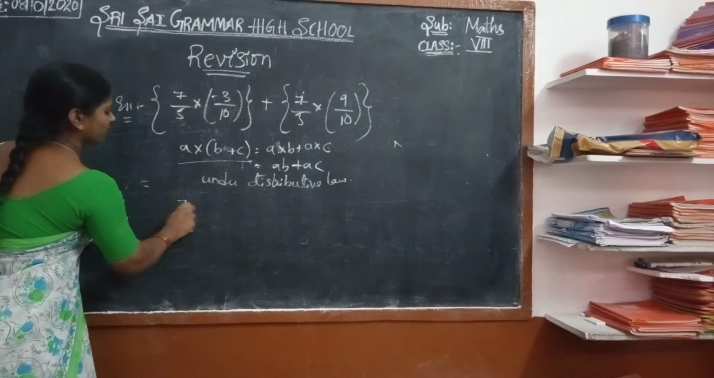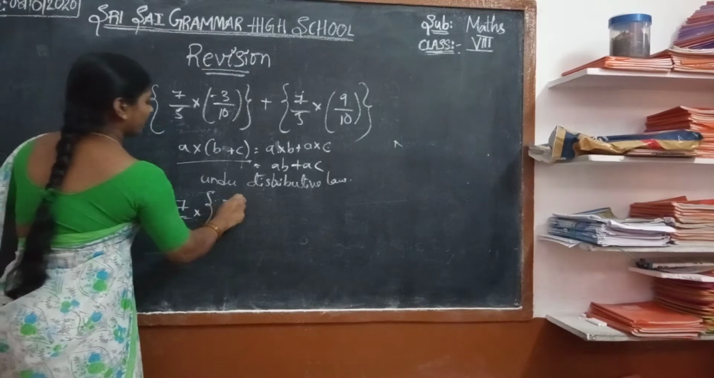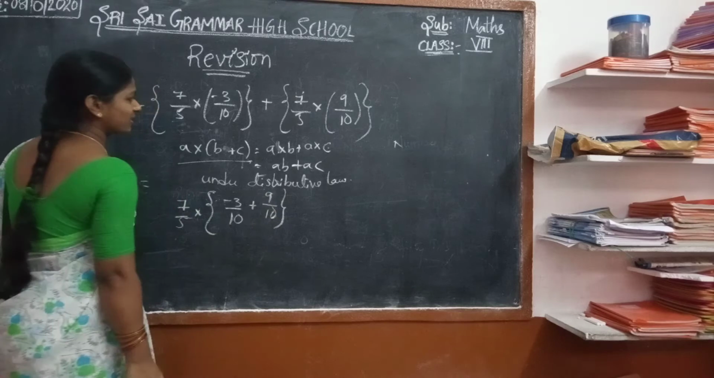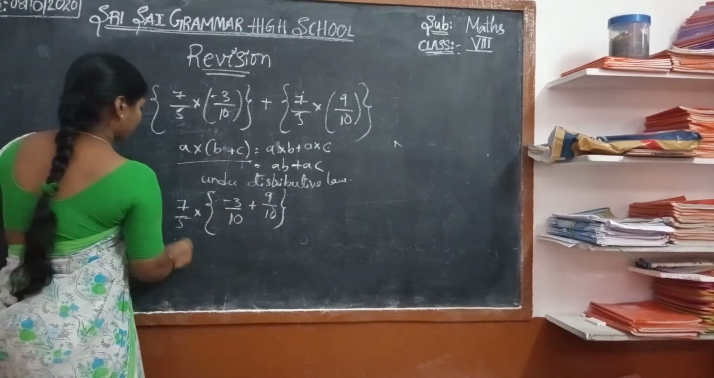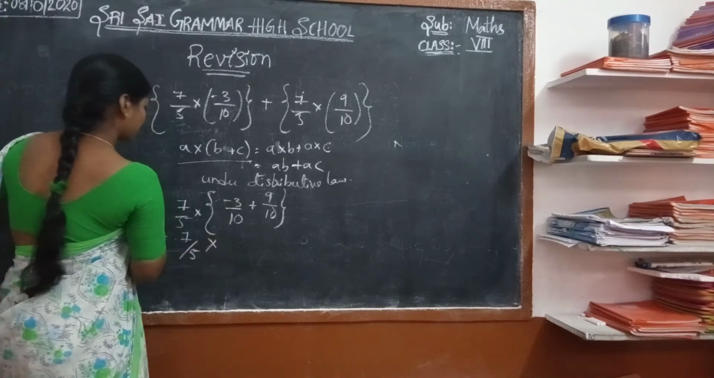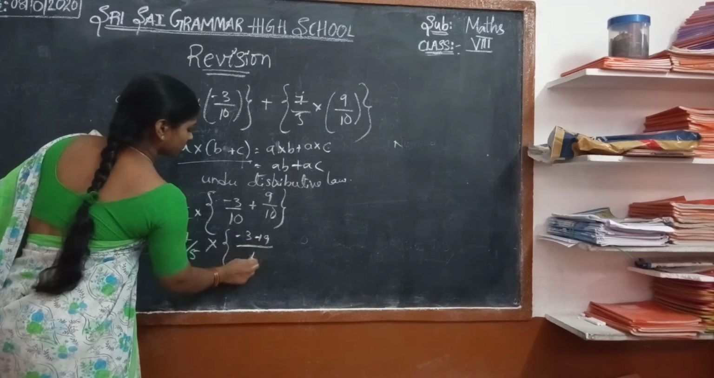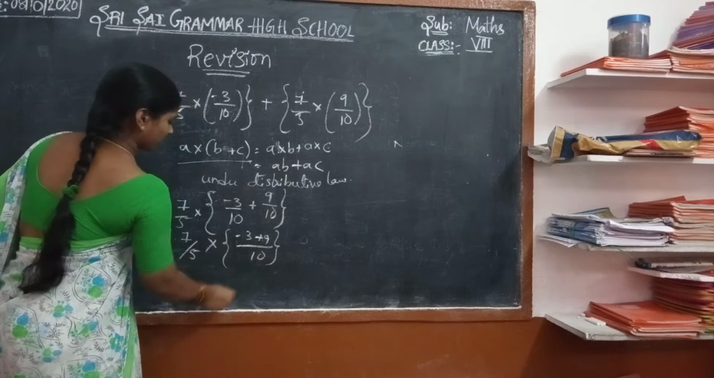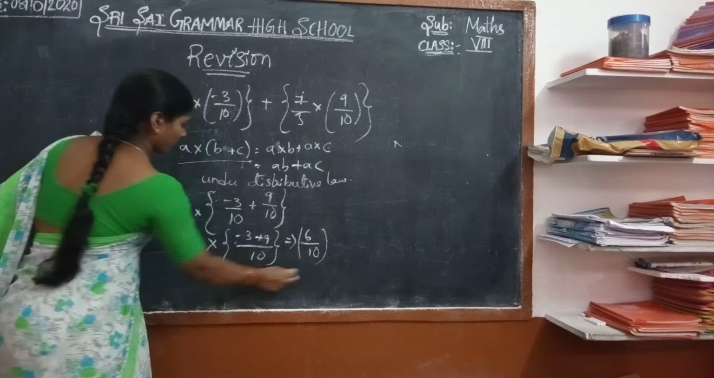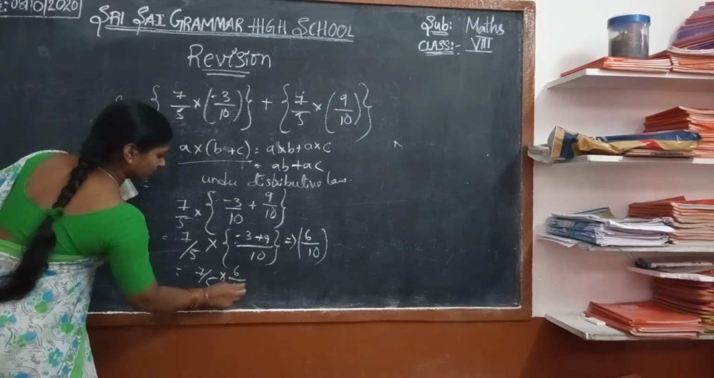Yes, where A is 7/5, into -3/10 plus 9/10. Yes, 7/5 is common. So 7/5 into (-3 plus 9). Bases are equal. Yes, -3 plus 9, what happens? 6/10.